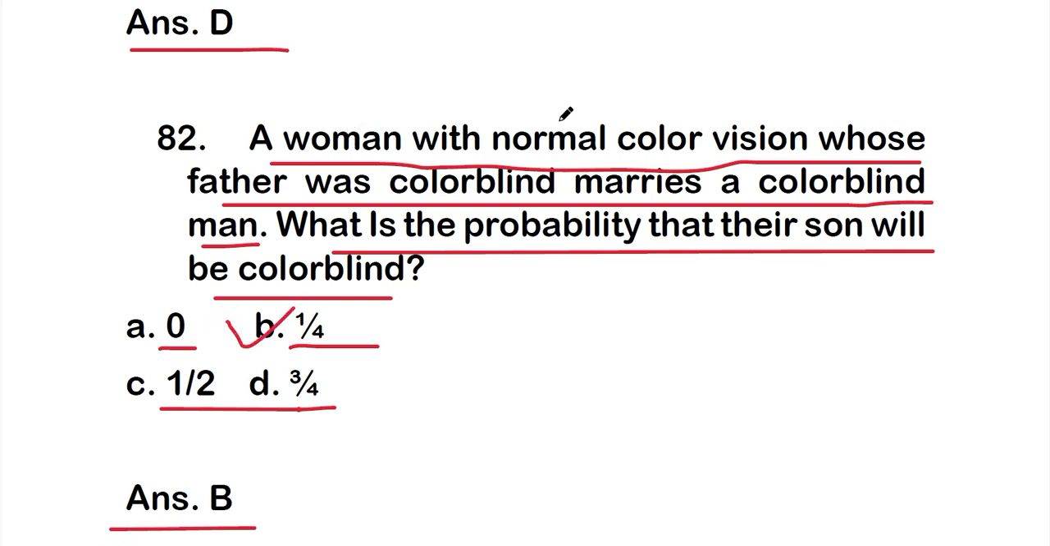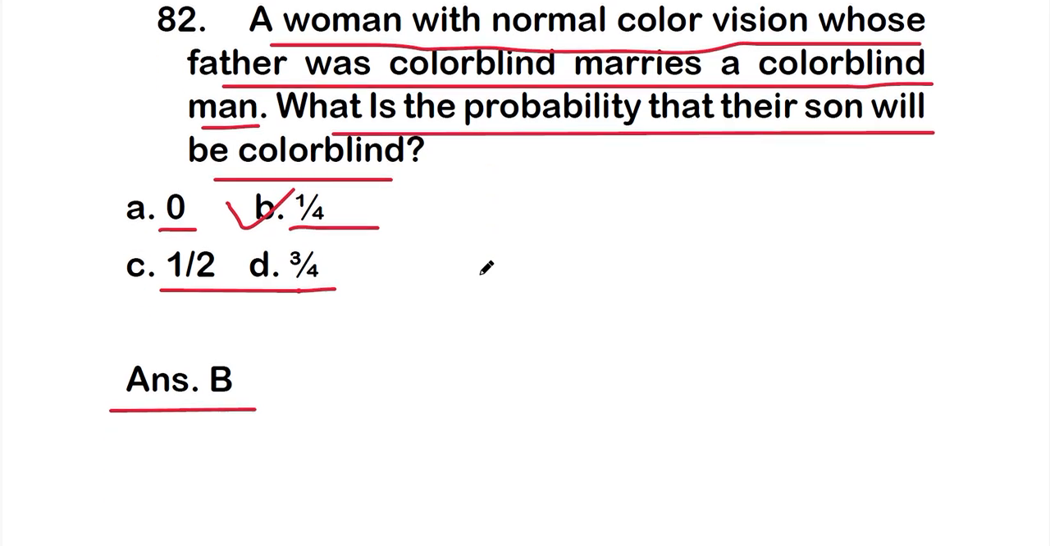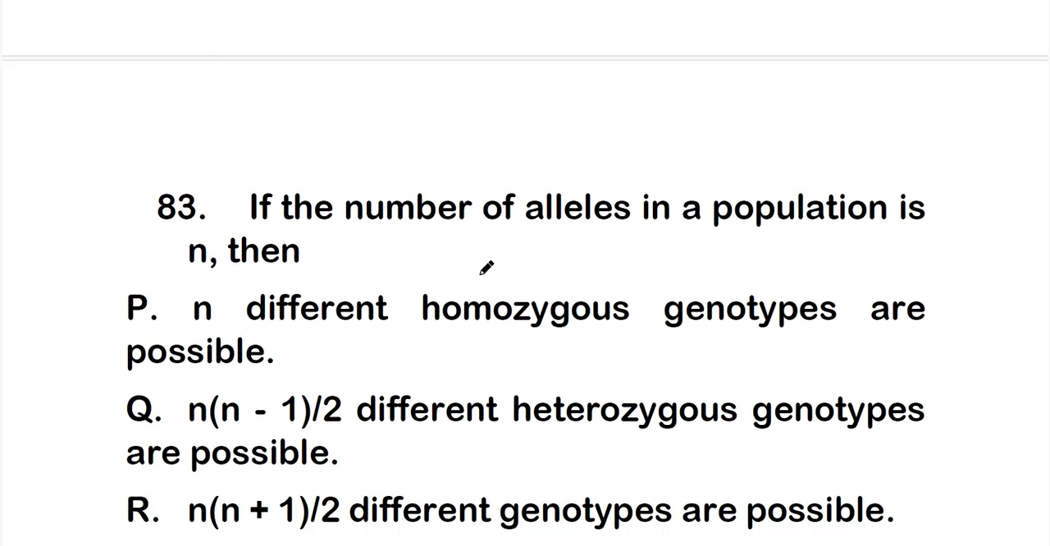So a woman with normal color vision whose father was colorblind marries a colorblind man. What is the probability? That is 1 by 4 is the probability that their son will be colorblind. Okay, so let's move on to question number 83.